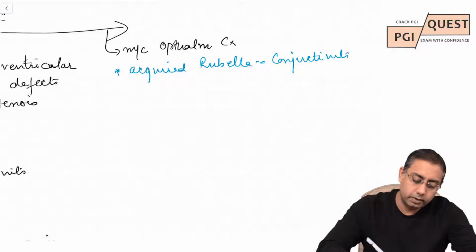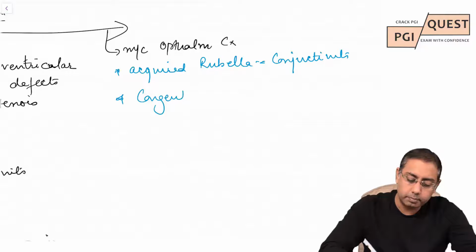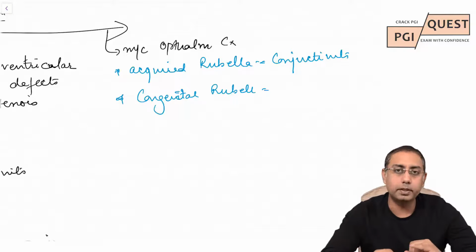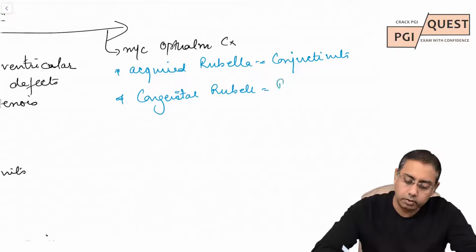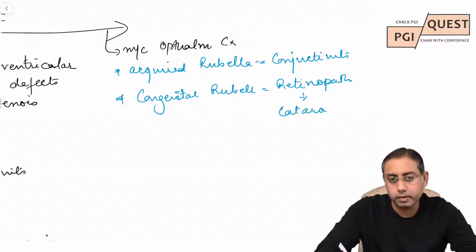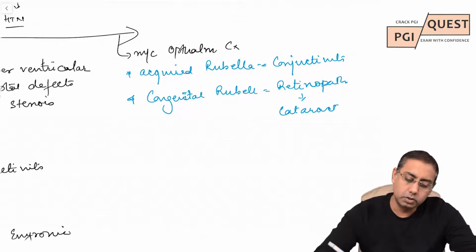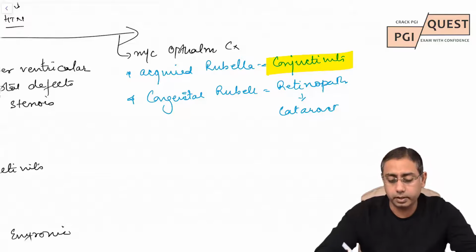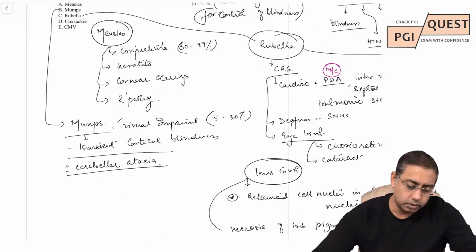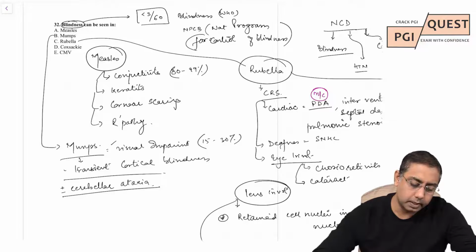In congenital rubella syndrome, the most common is pigmentary retinopathy. Just remember retinopathy, followed by congenital cataract or glaucoma. But for your MCQ exams, the most common in rubella is conjunctivitis, and in congenital rubella there is retinopathy. So that's all for measles, mumps, and rubella.